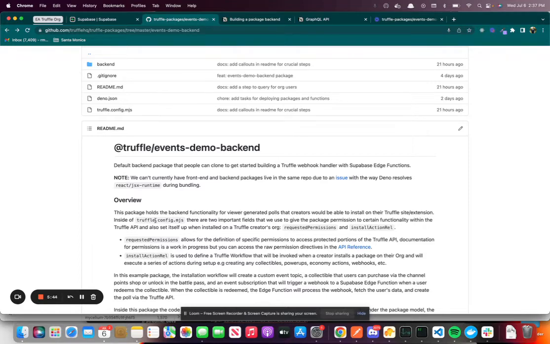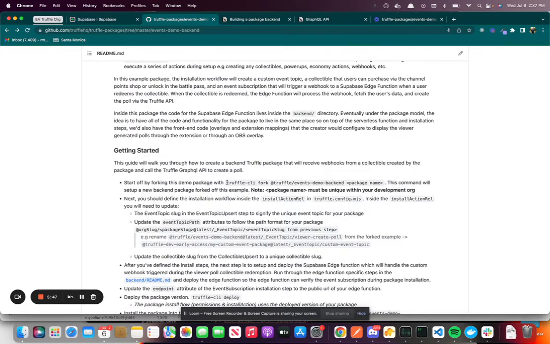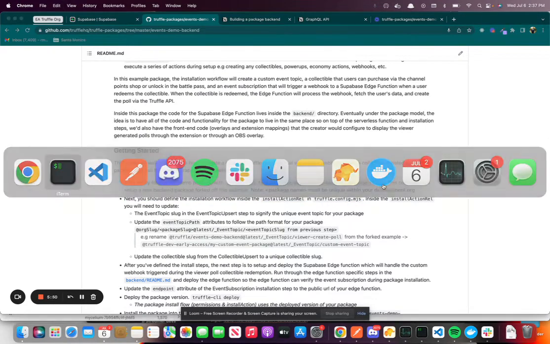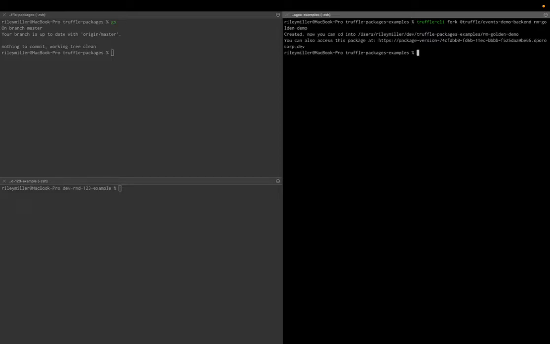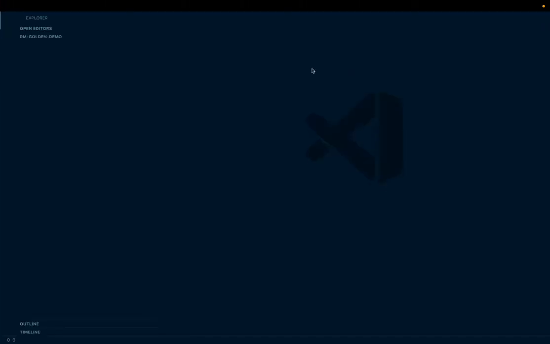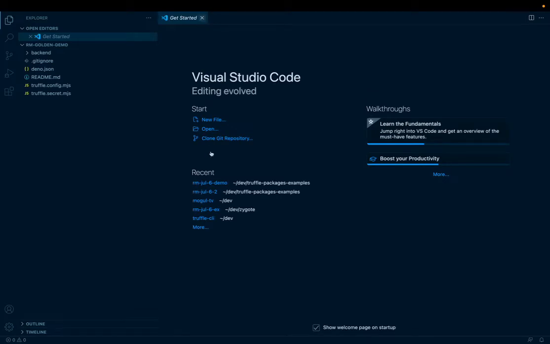So without further ado, let's jump straight into forking the demo package. Sorry, excuse the cough. We're just going to call it, with my initials, golden demo, because this demo is going to go great. So we're going to fork the package. It's going to take a little bit, and boom, now we're able to cd into our forked demo package. We're going to open up VS Code here, and we'll give you a quick walkthrough of the package structure.